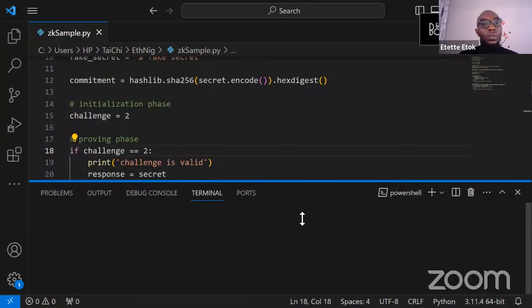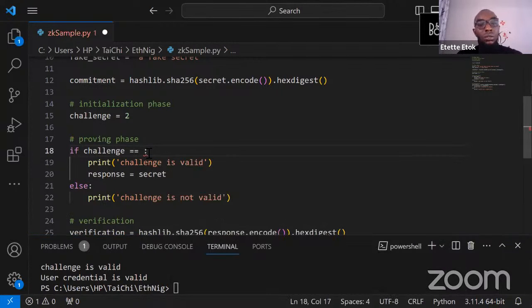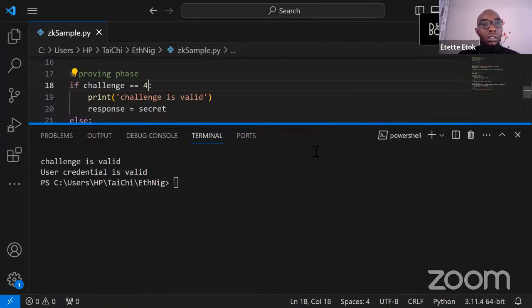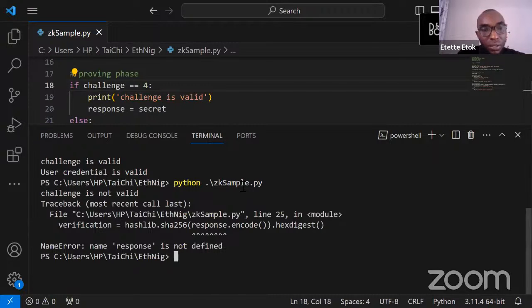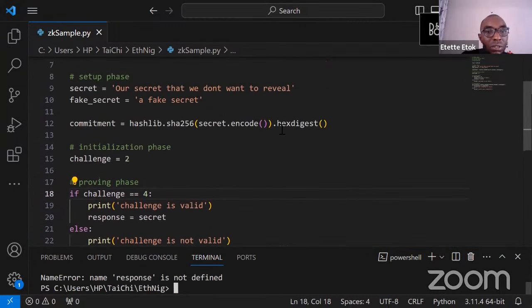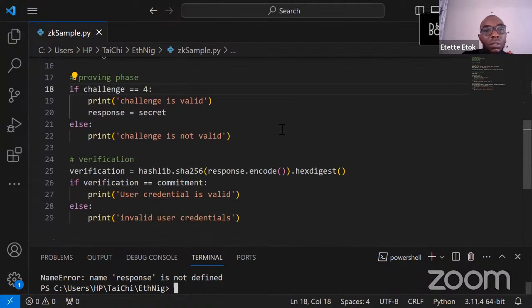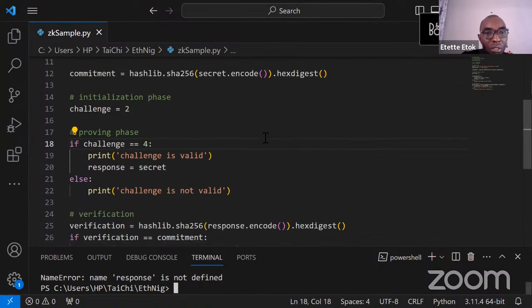But what happens if the challenge is not valid? Let's see. Let's change the challenge to 4 or something. Save it. Then let's try again. Yeah, challenge is valid, but response is not defined. I think we have response equals to secret. Okay, we're having the error because we are committing our secrets.